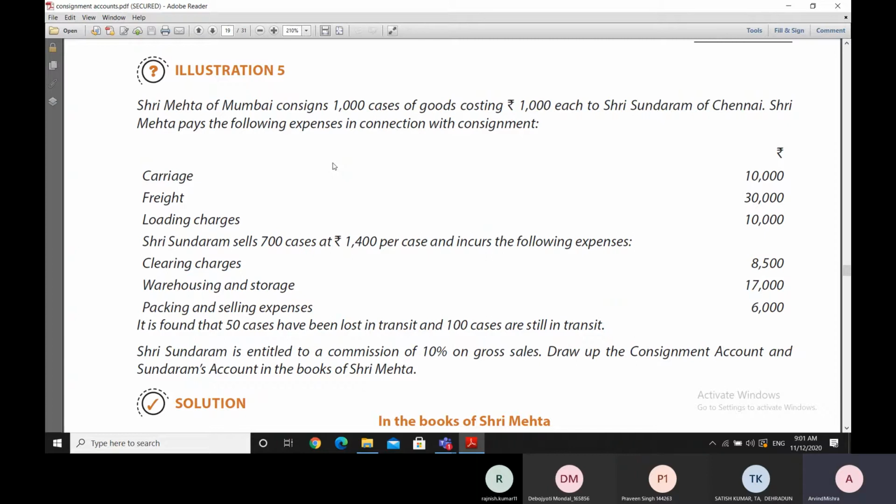So friends, we begin with illustration 5 today. Shri Mehta of Mumbai has consigned 1,000 cases of 1,000 each to Sri Sundaram of Chennai.